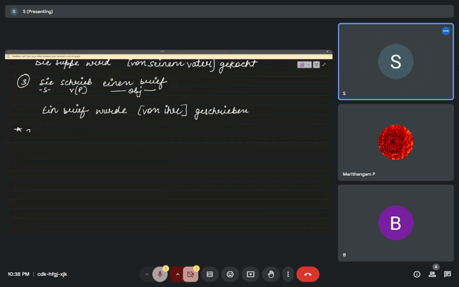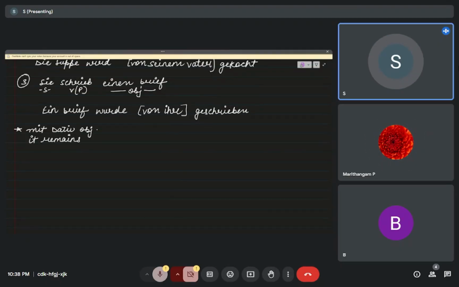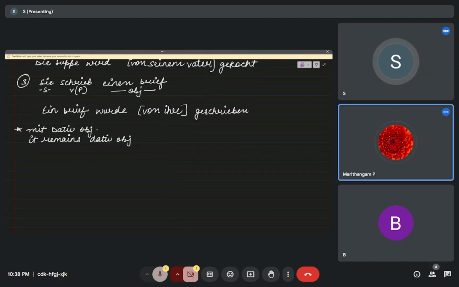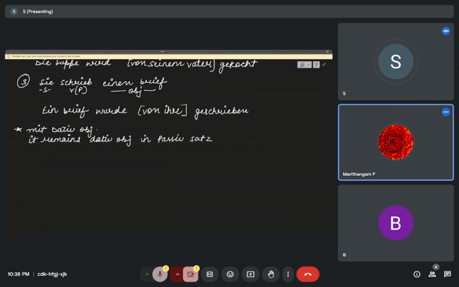Now let's see sentences with a dative object. It remains a dative object in the passive sentence. Okay, we will see.